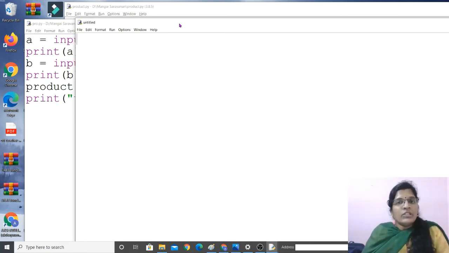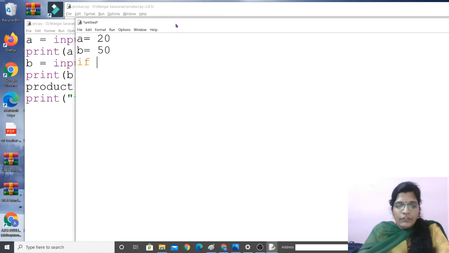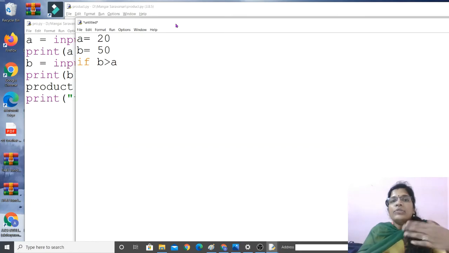The very first loop we are going to study is the if loop. For the if loop, we are going to study by comparing two numbers. Which number is greater? For example, let me take A is equal to 20, B is equal to 50. Then I am asking the condition: if B greater than A. The condition is true, right? So it has to display the result: yes, B is the greatest number.